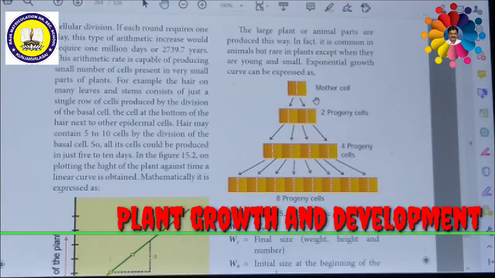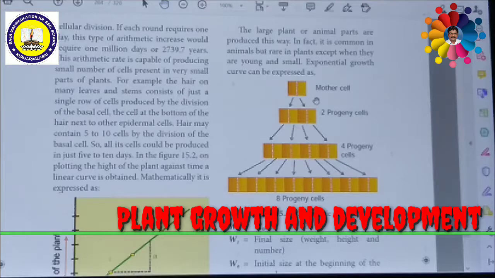This growth occurs in many higher plants and even in plant organs, and it is measured in size or weight. In plant growth, geometrical cell division results in all cells of an organism or tissue actively dividing mitotically. Large plant and animal bodies are produced this way. In fact, it is common in animals but rare in plants except when they are young and small. So an exponential growth curve can be expressed. That's all about geometrical growth rate.